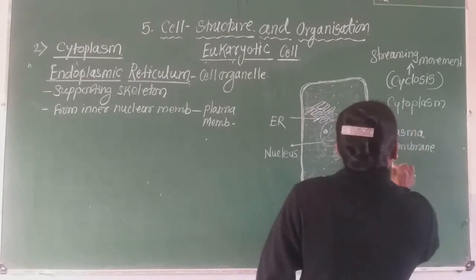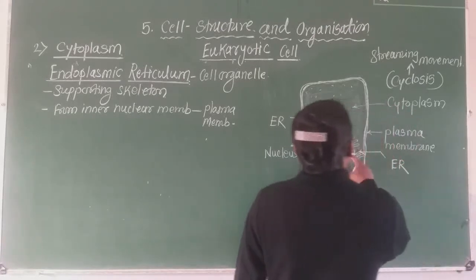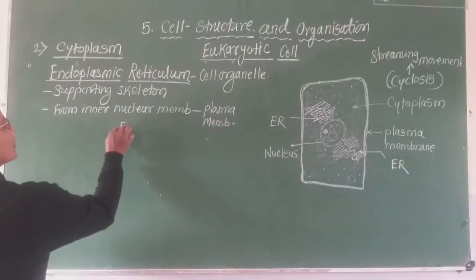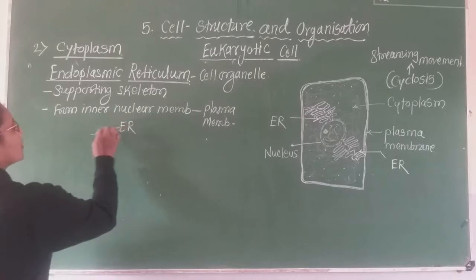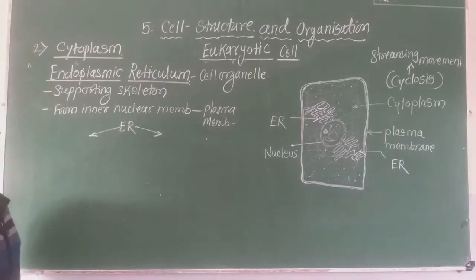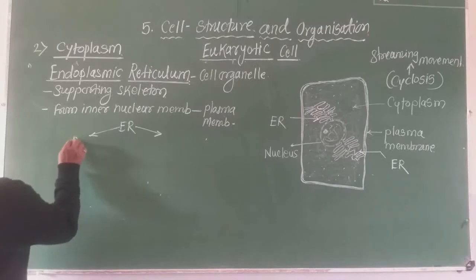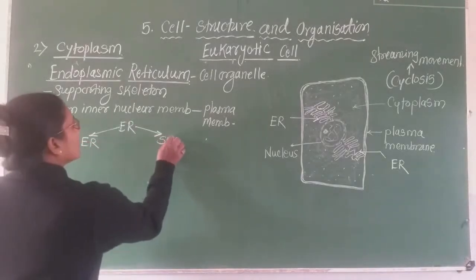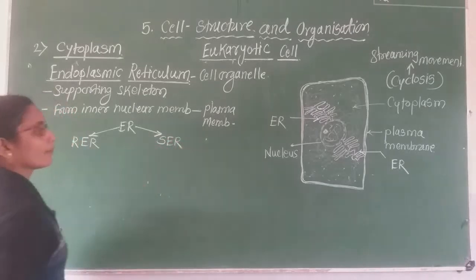Now, this endoplasmic reticulum is of two types. How many types? Two types. First one, RER, and second one, SER.